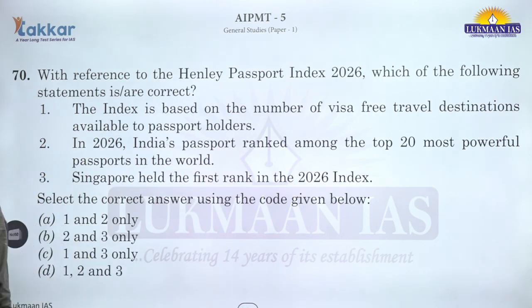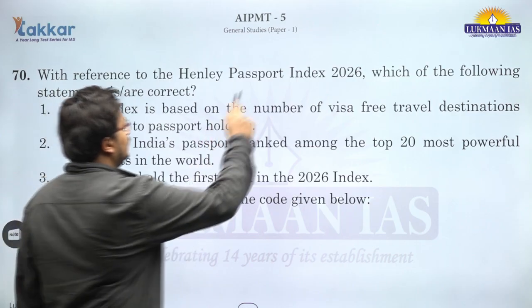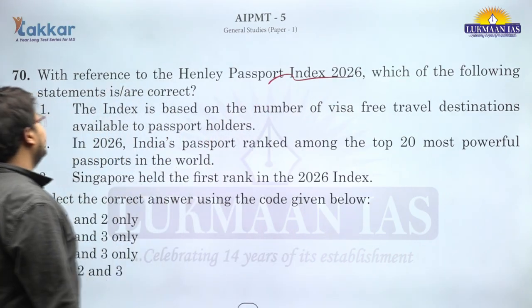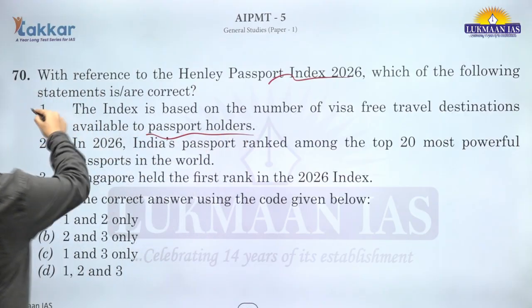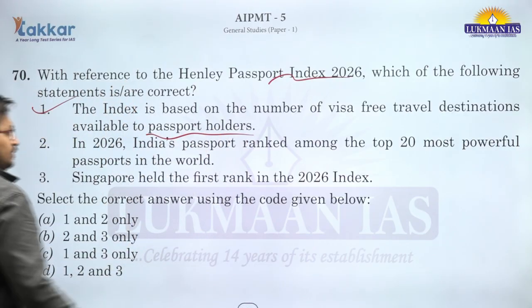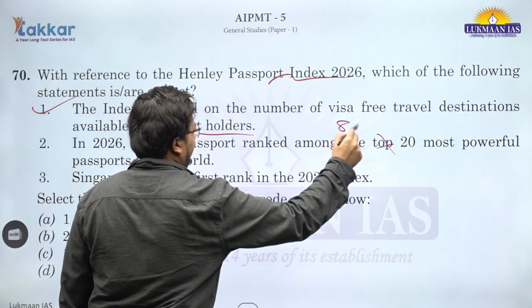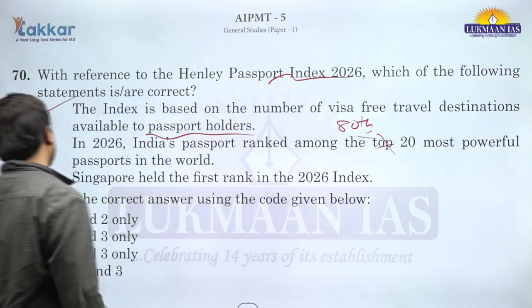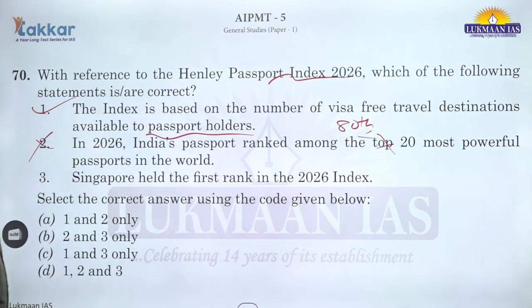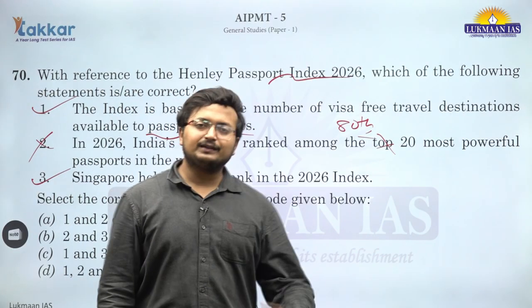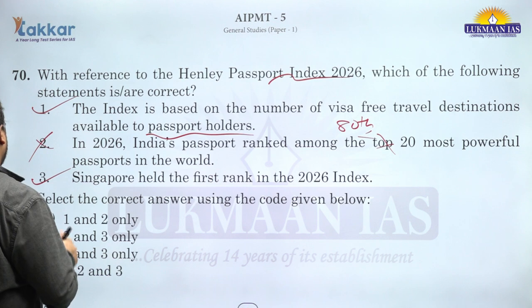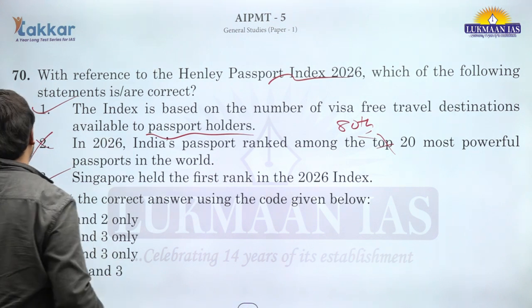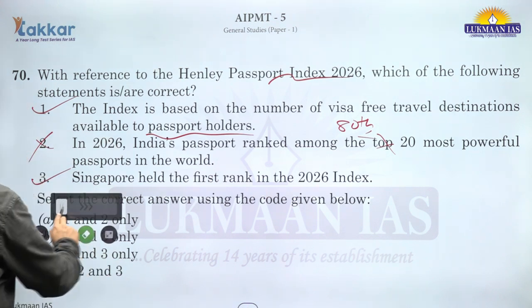Question number 70. Henley's passport index. So the index is based on the number of visa-free travel destinations. This is correct. India passport rank among the top 20? No, it is 80th rank. India's passport is not very strong. Singapore held the first rank in the 2026 index, this is correct, and they have been holding this rank for many years. So 1 and 3 are correct. C is the correct answer for question number 70.